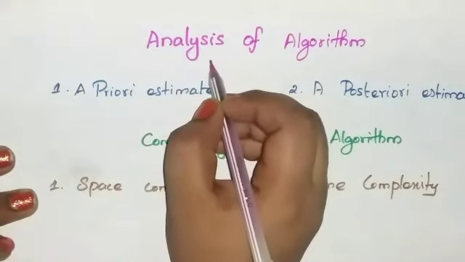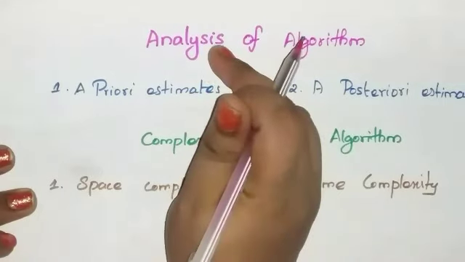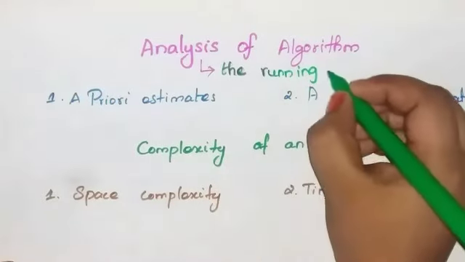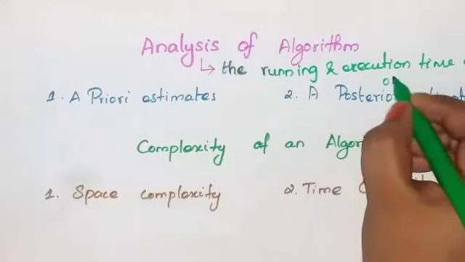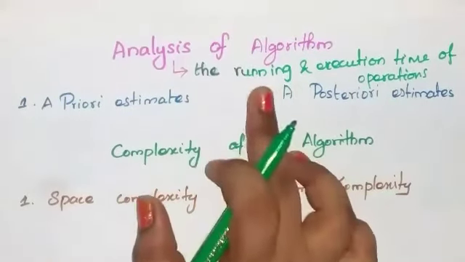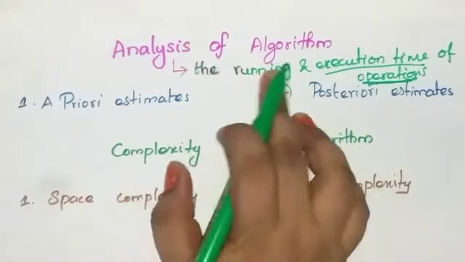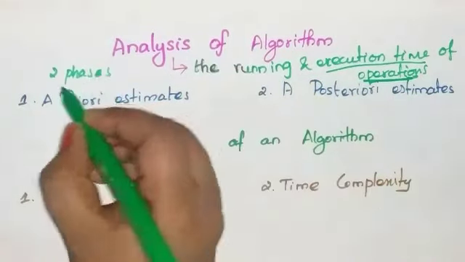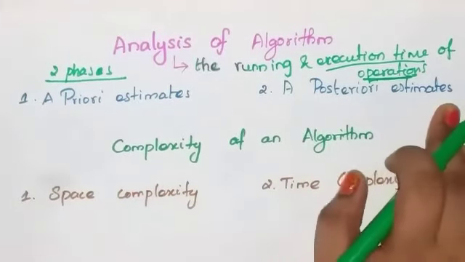This analysis of algorithm defines how many programming instructions are executed per operation. It deals with the running and execution time of operations. That is called analysis of algorithm. It is divided into two different phases. What are they? A priori estimate and a posteriori estimate.